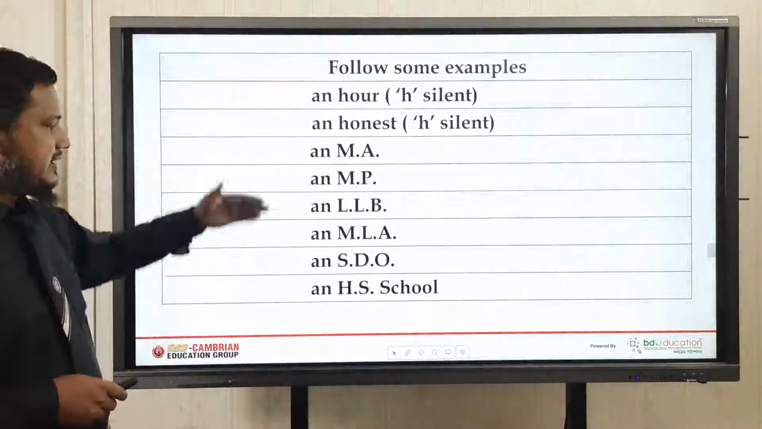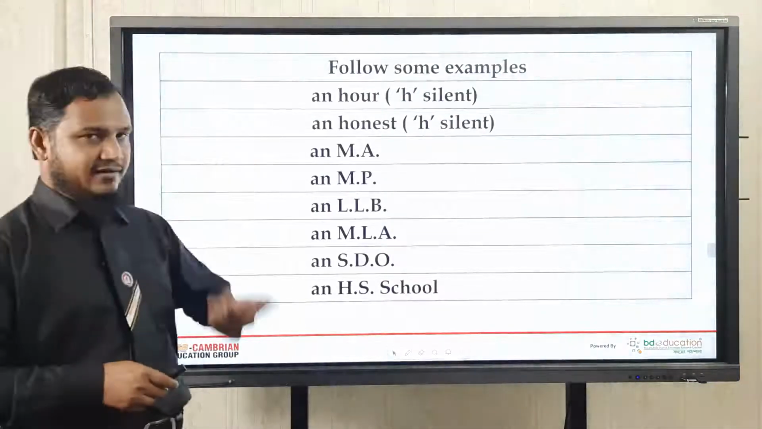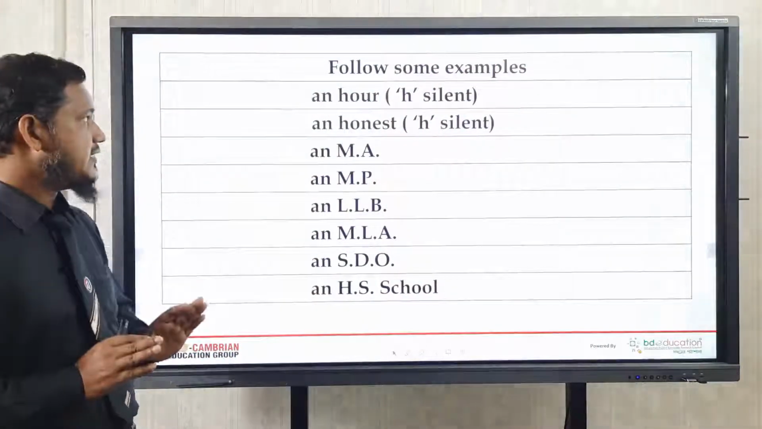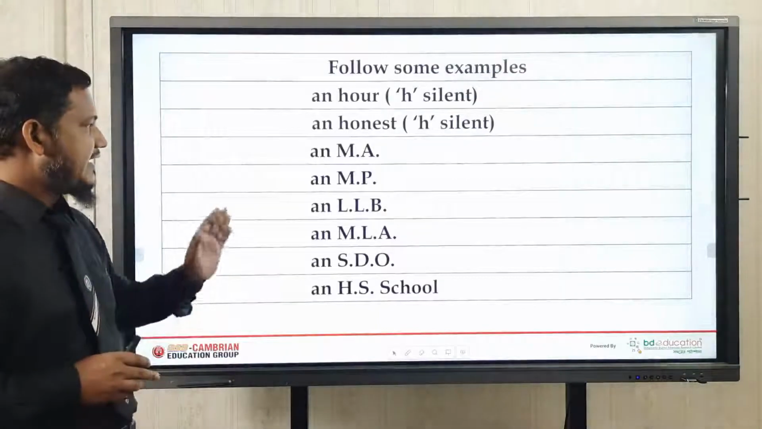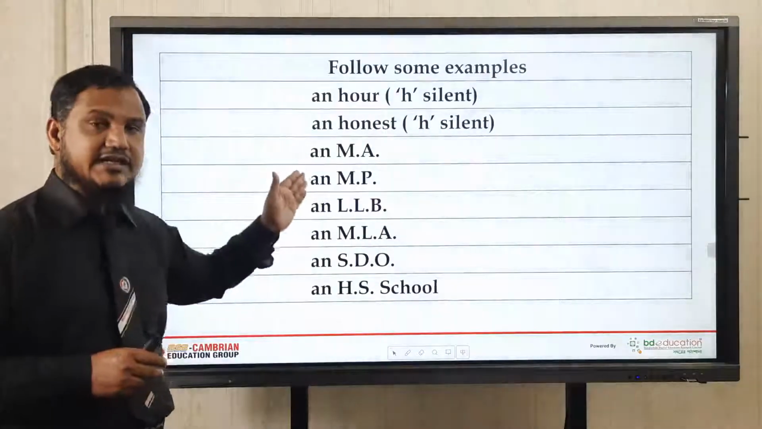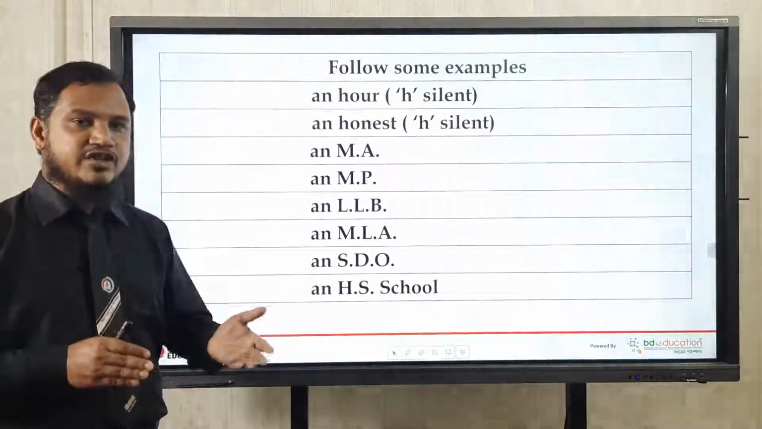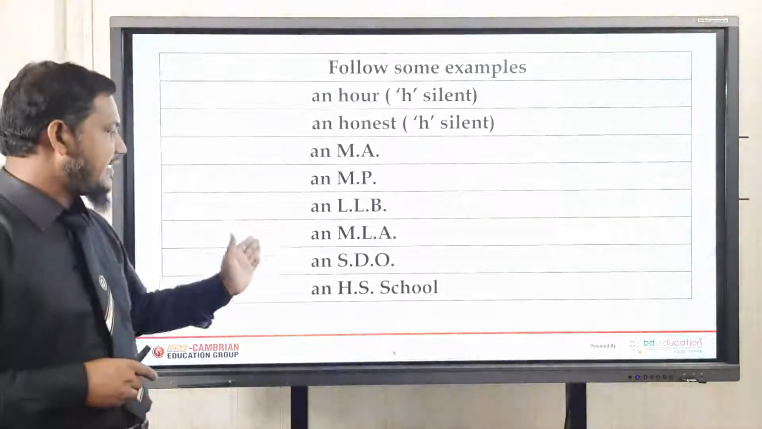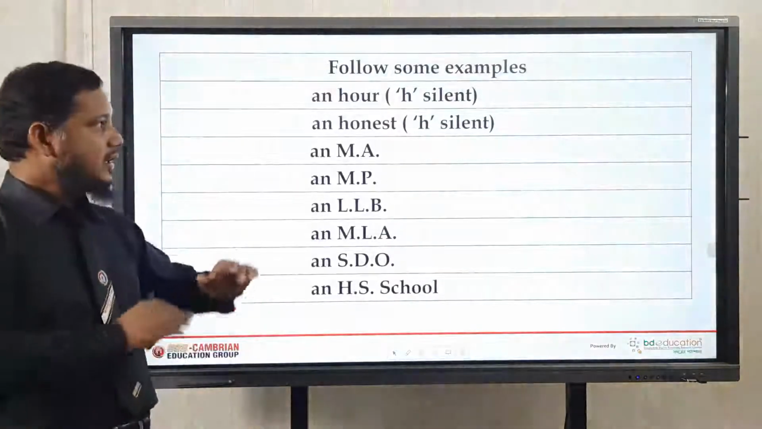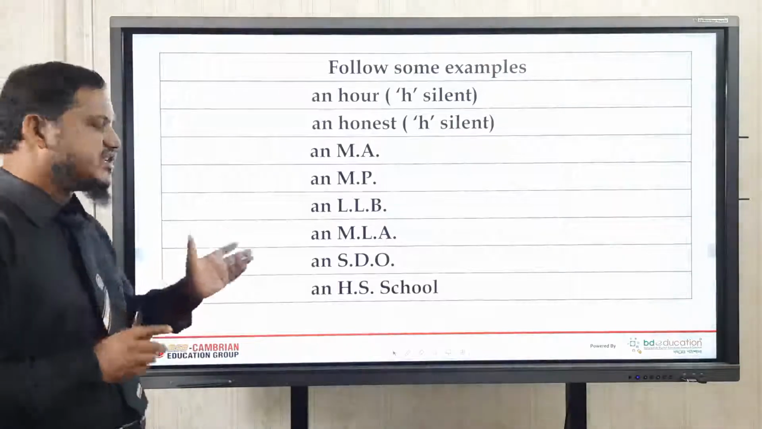Students, follow some examples. There are also some words you will see: an hour. Here H is a silent letter. That means we will not pronounce the sound H here. That means an hour, an honest, an AP, an MP. Though the letter is a consonant, the pronunciation is starting with a vowel sound, what I have already told you. Then an LLB, an LLA, an SDO, and an HSC is good. Dear students, all these include a vowel pronunciation, and that's why we are using an before the sound.